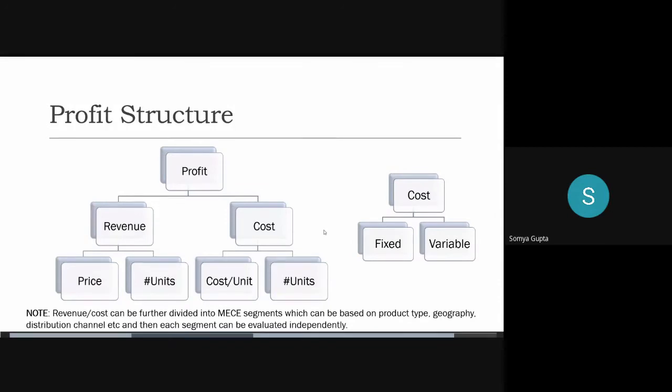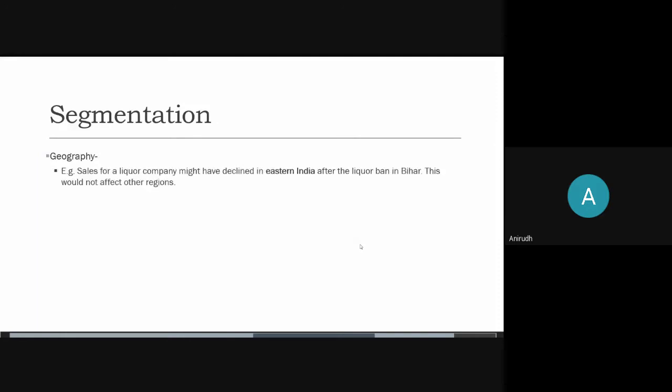After you drill down into this, we would go into segmentation. Okay, so guys, you might remember segmentation from the last session. Here we'll majorly deal with three kinds of segmentation. The first one would be geography. One kind of segmentation is based on geography.